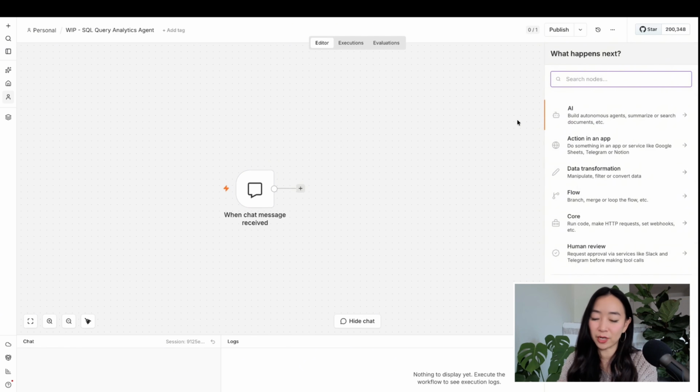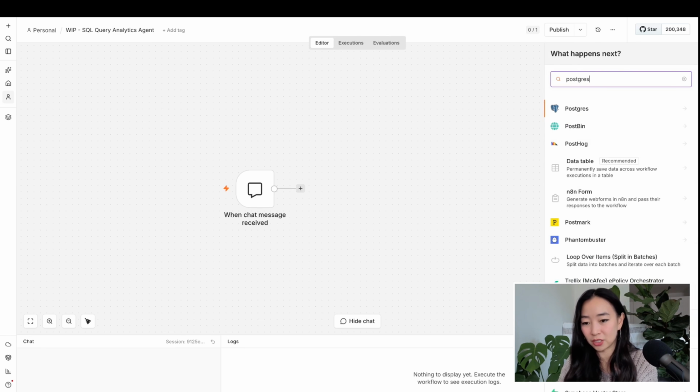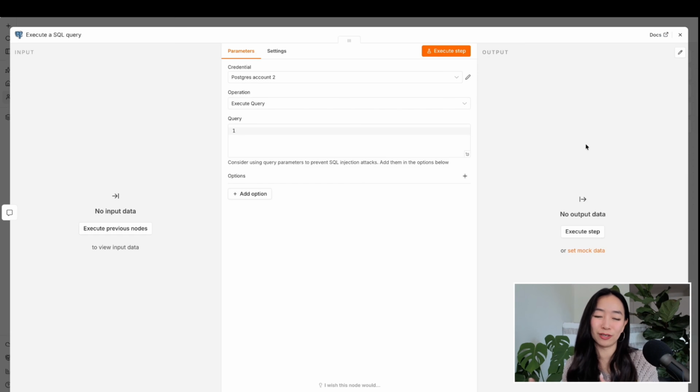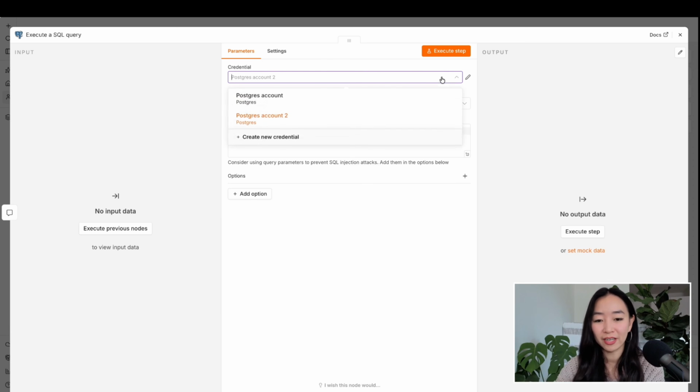Okay, so in here, we're going to add in a Postgres node. This will give us a few options on what to do. We're going to go with execute a query. I like execute a query because it gives us the most flexibility in how we set up this node. We're starting at the top here. We're going to connect our credentials. This is like with any kind of Postgres connection credential string. I already have 2 accounts connected, so I'm going to pick the right one.